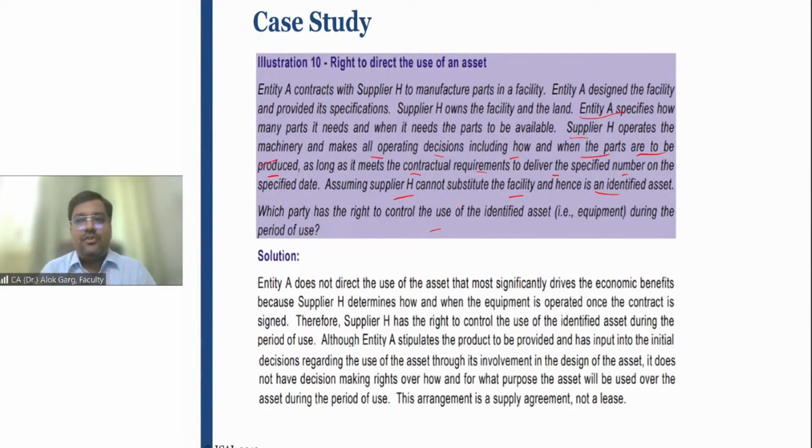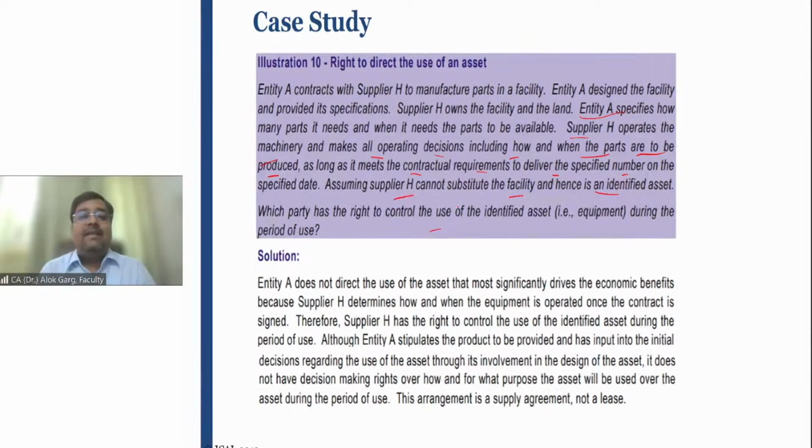Friends, have you understood this question? No? Let me explain again. Entity A is a customer. It enters into a contract with a supplier H to manufacture some auto parts, some parts of machinery, in its factory. So entity A wants to enter into a contract with supplier H, and entity A is telling H, Mr. H, please manufacture these parts in your factory, right?